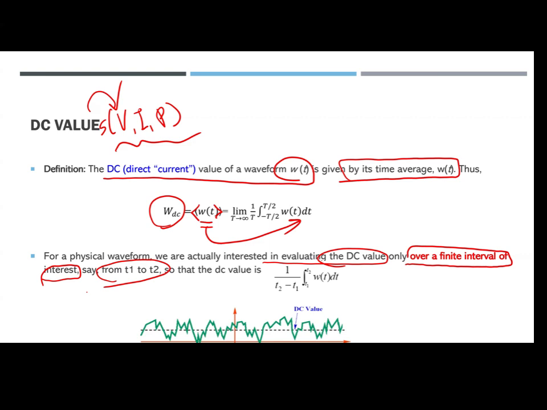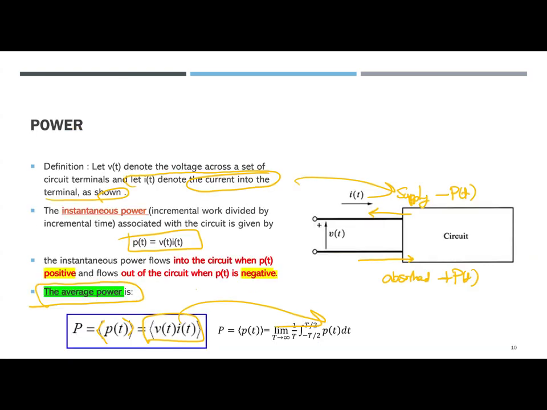So from t sub 1 to t sub 2, just like this one. Again, we assume that v(t) denotes the voltage across a set of circuit terminals, and let i(t) denote the current into the terminal as shown. Instantaneous power is the incremental work divided by the incremental time. For a specific period, t sub 0, here just the v and i: v(t) times i(t) is the p. It's right here.